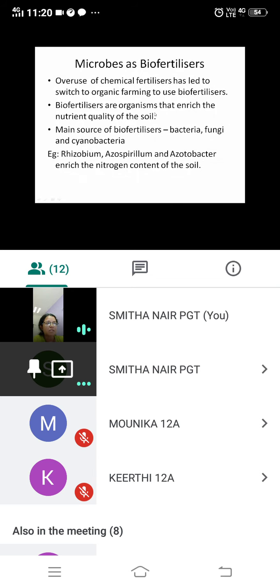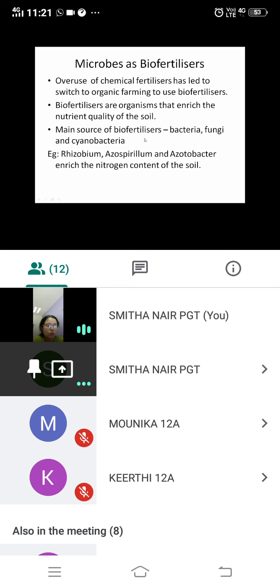Biofertilizers are organisms that enrich the nutrient quality of the soil. Why are we using fertilizers? To enrich the nutrient quality of the soil. So here we are using biofertilizers so that they will enrich the nutrient quality of the soil. So what is the main source of biofertilizers? Bacteria, fungi and cyanobacteria.